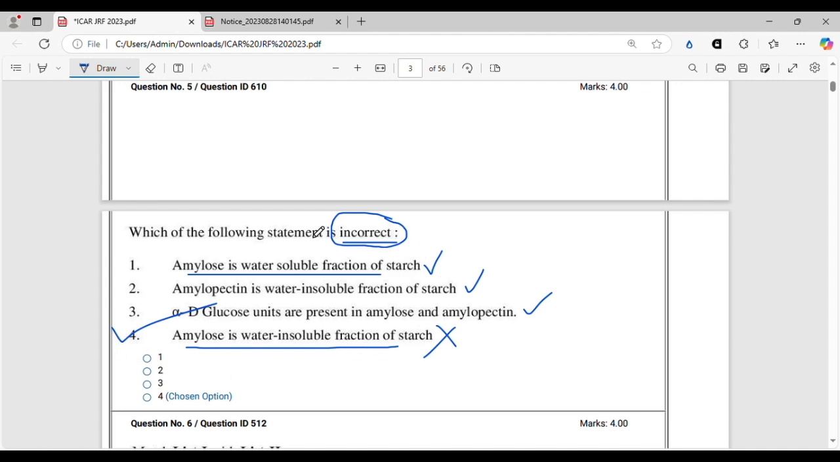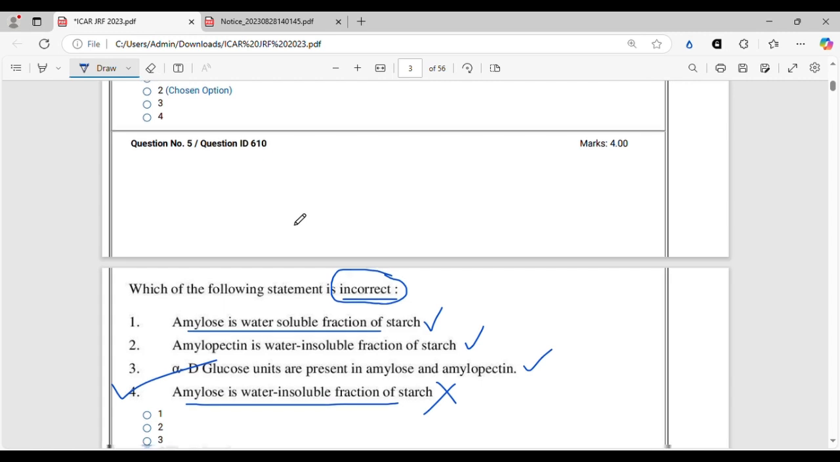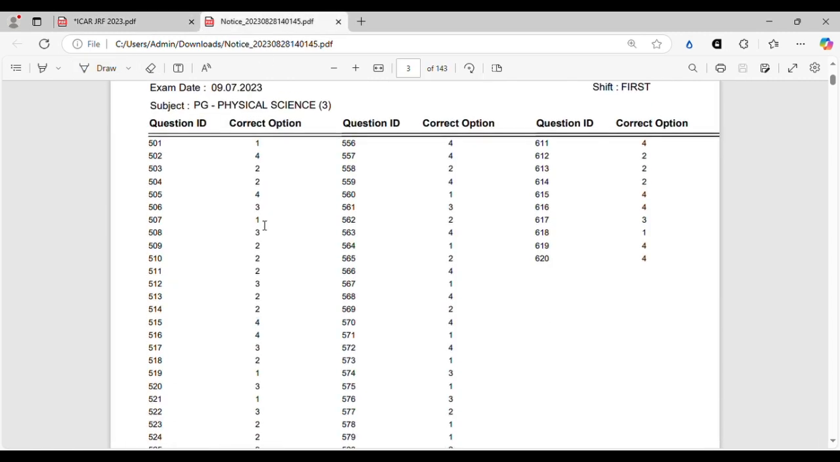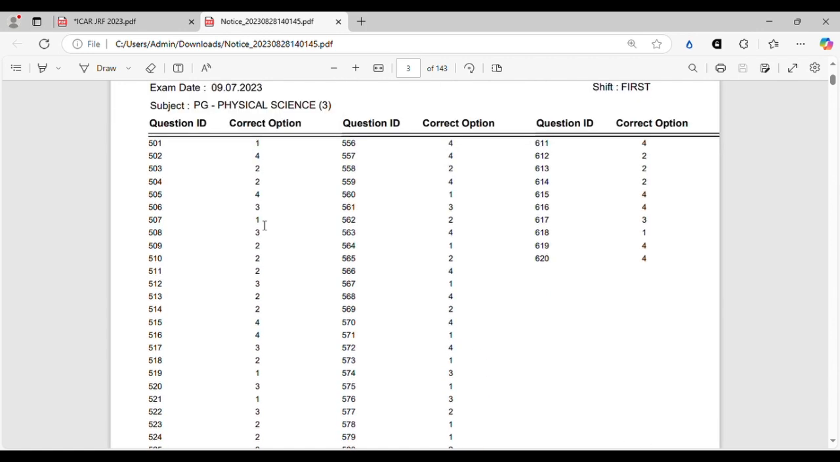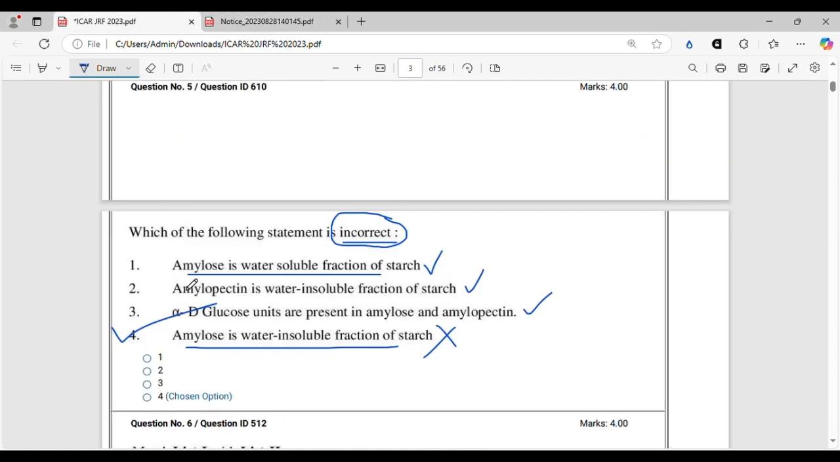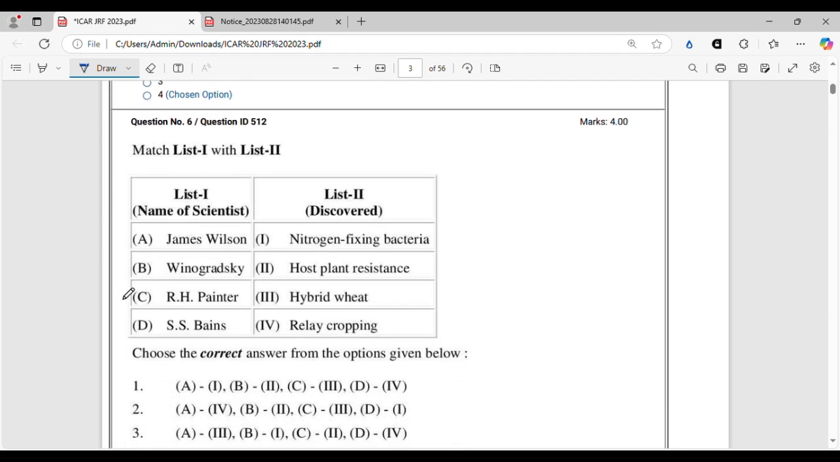They have asked incorrect, right? Still, let's check this one. 6 minus 10 is 4, right? Okay. Moving on to the next question.